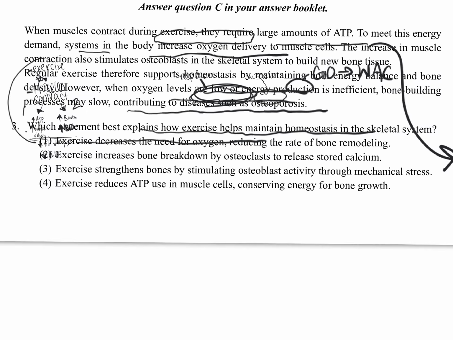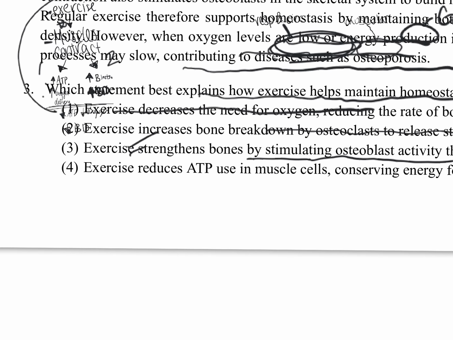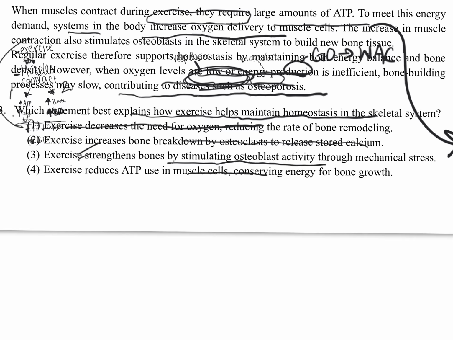We need more oxygen the more that exercise is happening because we're doing cellular respiration. Exercise increases bone breakdown by osteoclasts to release. Nope. Exercise, we said over here, increases osteoblasts, not osteoclasts. Three. Exercise strengthens bones by stimulating osteoblast activity through mechanical stress. Okay, that's true. We're going to read the last one to make sure. Exercise reduces ATP use. No, it's definitely 3. The other 3 were super wrong, and option 3 really matches what we annotated for.